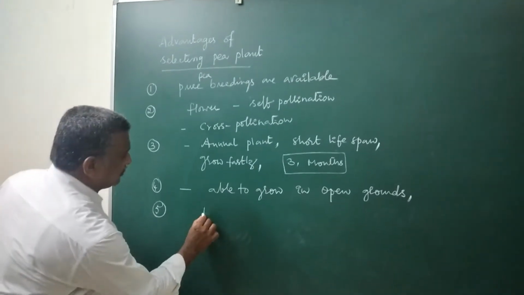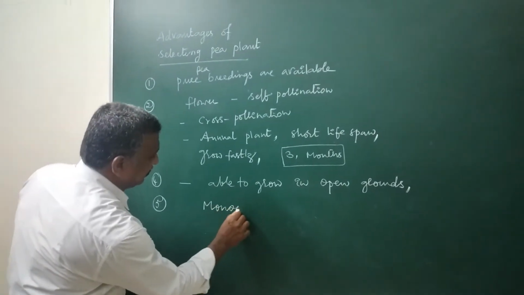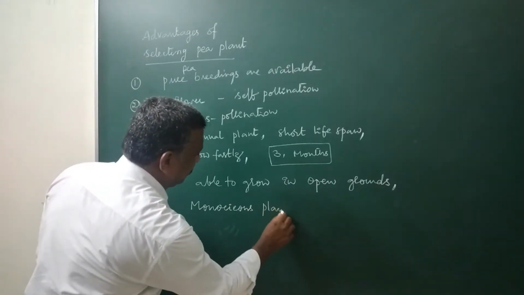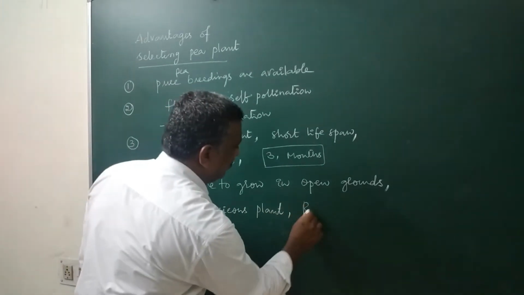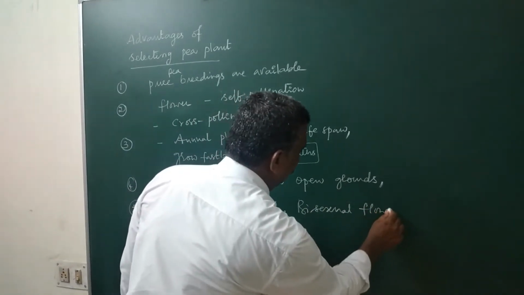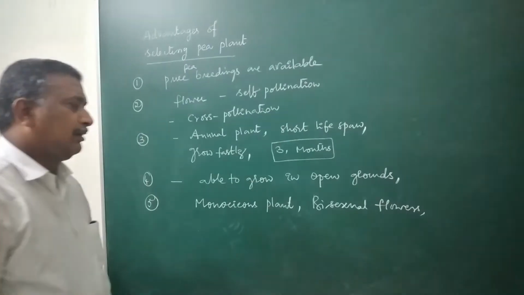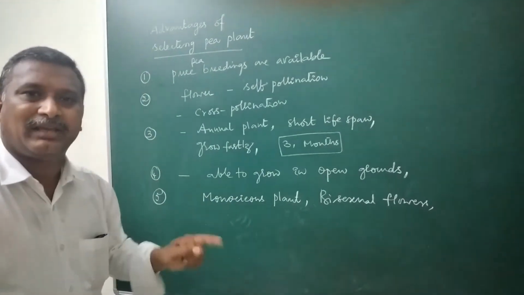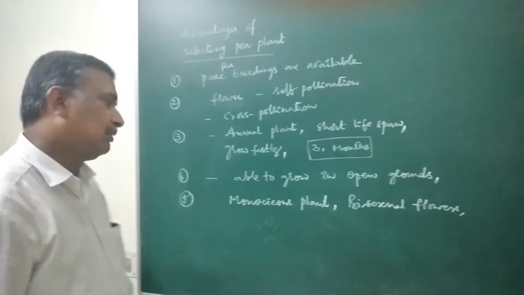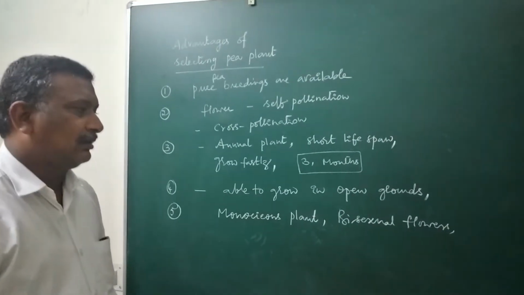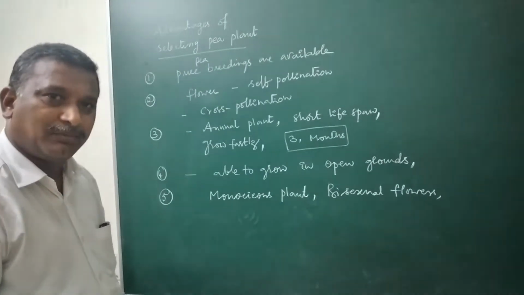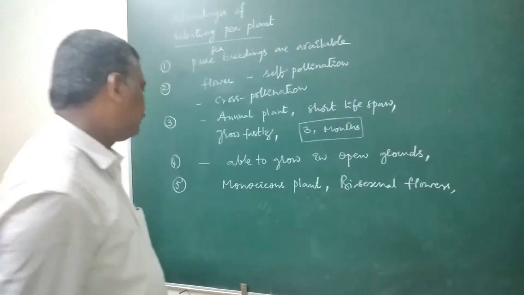It is a monoecious plant with bisexual flowers. The structure of the flower favors self-pollination only. So these 2 characters are responsible for the establishment of pure lines in them.